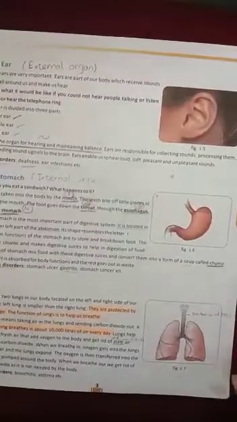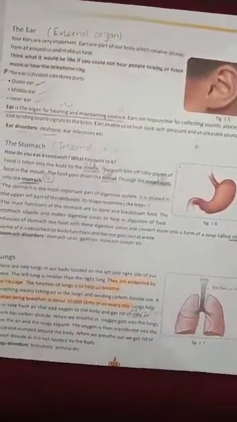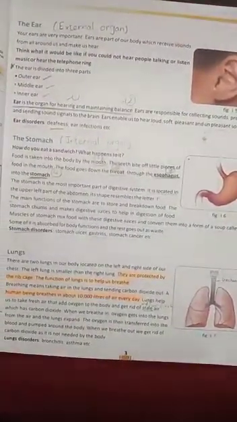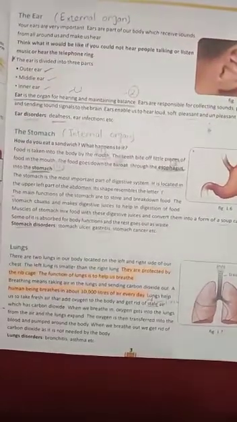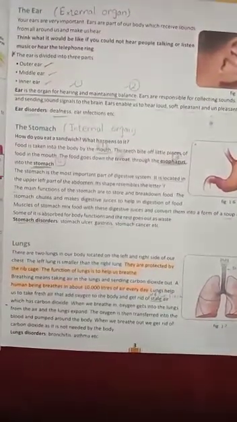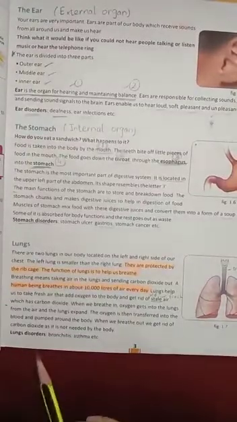So now let's start reading with the remaining chapter. Okay, now open page number 3. On page number 3, we did the topic ear and we did the topic stomach. So today our topic is lungs. Today we are going to read about lungs.